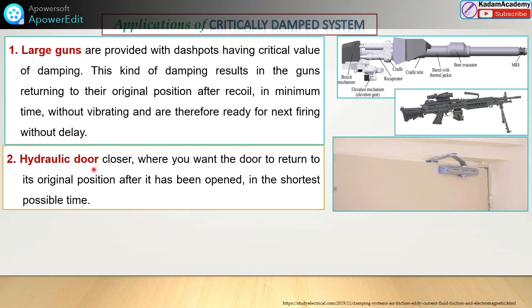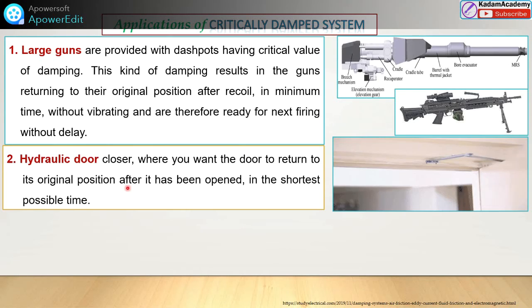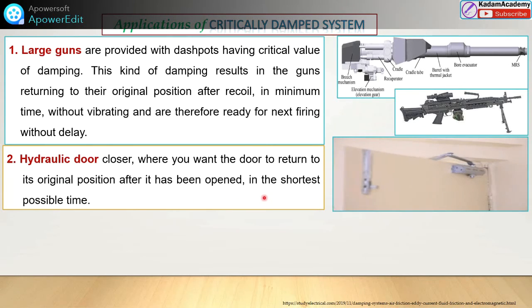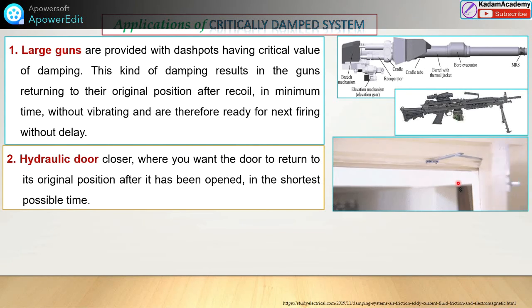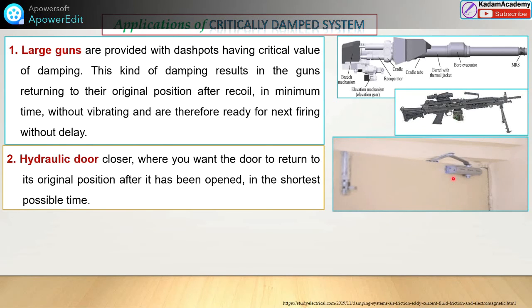Also, you can observe in the hydraulic door closer, where you want the door to return to the original position after it has been opened in the shortest possible time. It will close. You can observe this in this GIF. This is the picture which will show you. Here critical damping is used, where the damper is designed so that zeta is equal to 1, or the damping coefficient and critical damping coefficient are the same. These are the two examples.